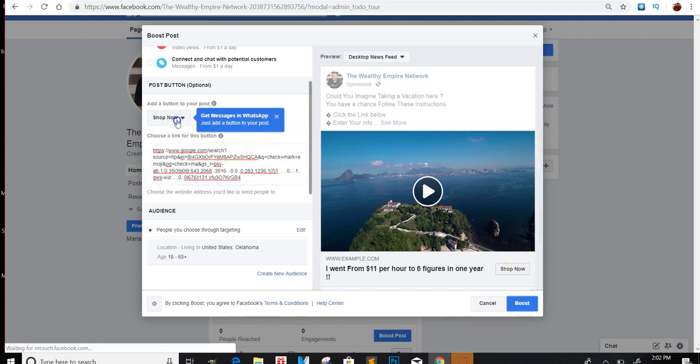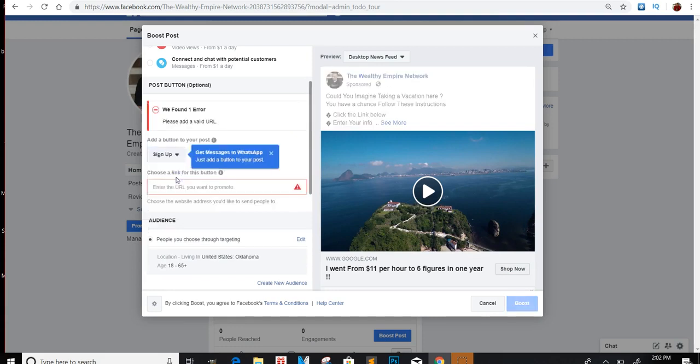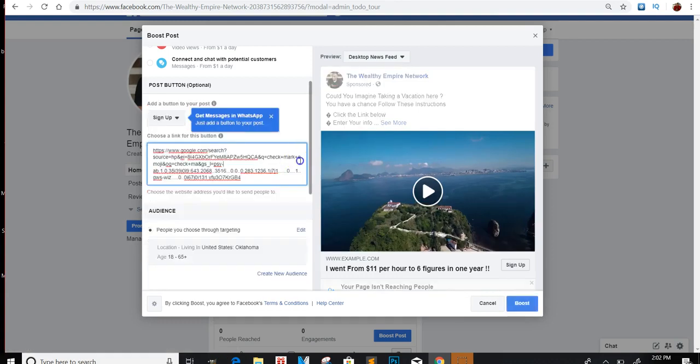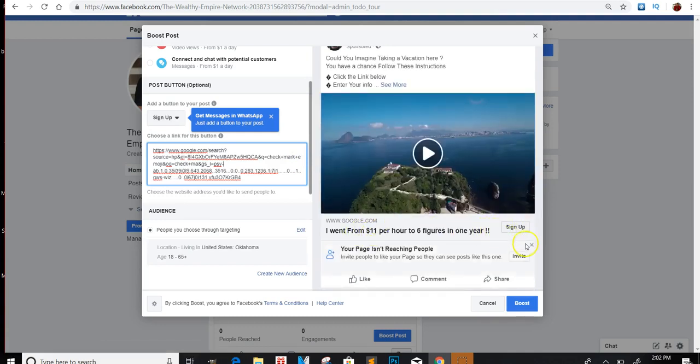And so as you can see, it says shop now, but what I would do is either click sign up if you're doing CPA, right? And so then you would just repaste your link, and now it says sign up. So pretty much once they're watching the video, they'll have the button right there to sign up right under the video. Okay, so you give them instructions, you know, click the link below, enter your info.